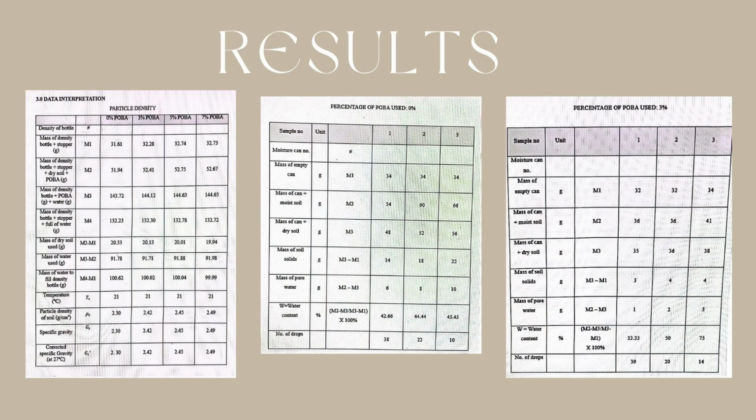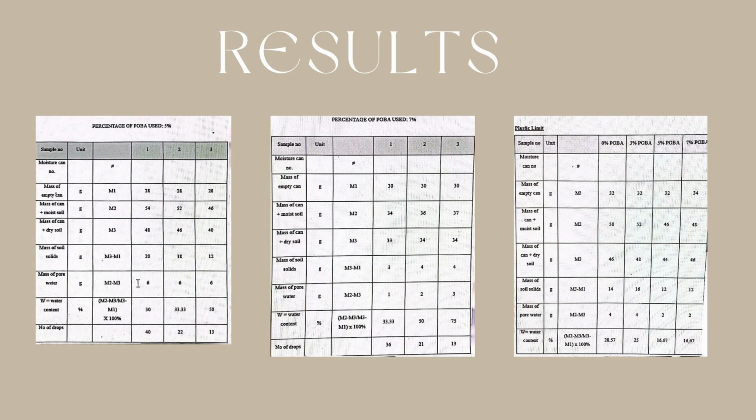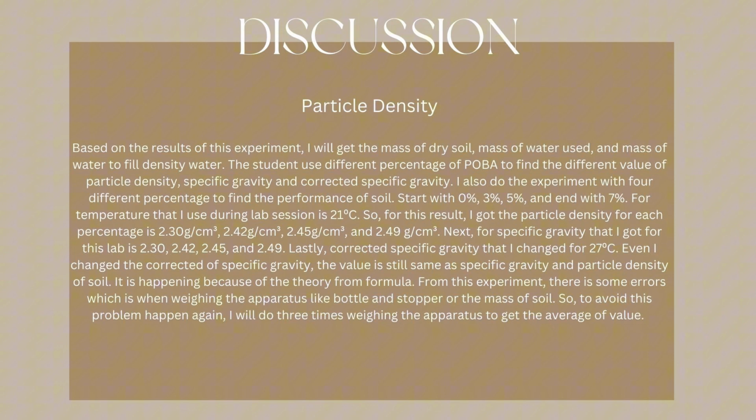Next, the data has been shown in this slide. Now we can get the percentage of Poba used for 0%, 3%, 5%, and 7%. And also we can get the result for plastic limit and particle density. The discussion for this test is for particle density.